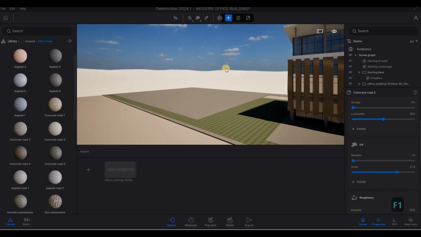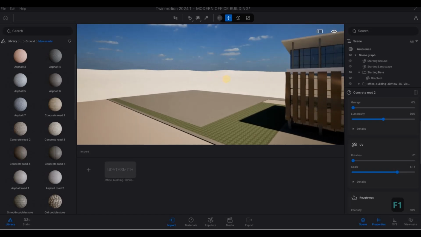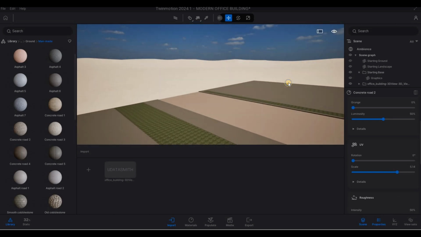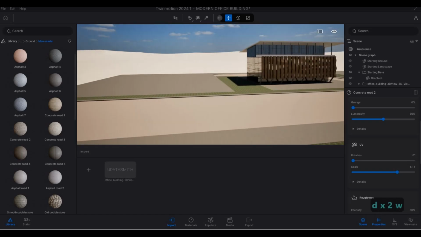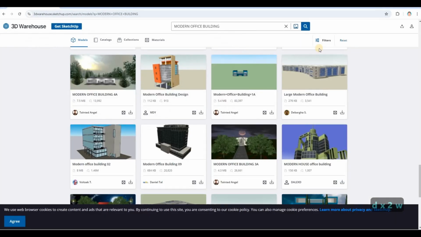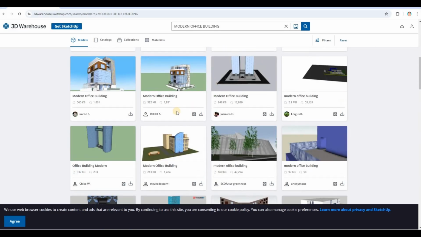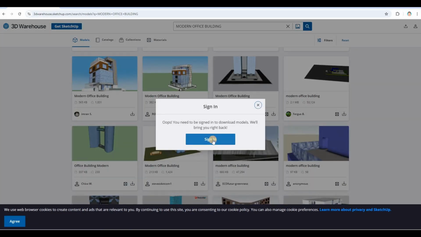And then I'll show you how to search for a model. So what you can do is go to 3D Warehouse. Once you're signed in, just look for a modern office building. So for example, this one, we could download this, then sign in.